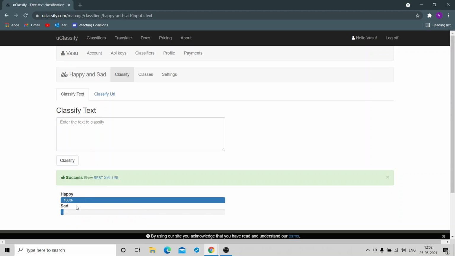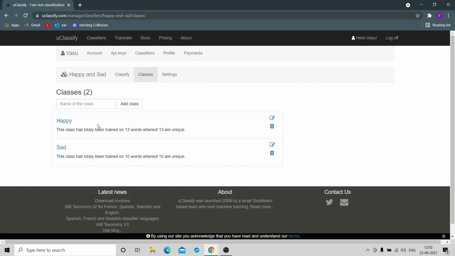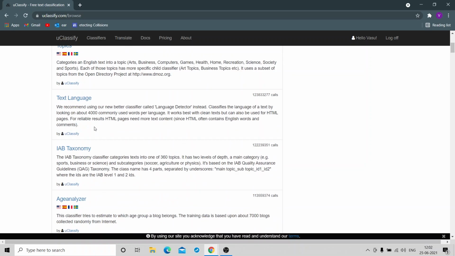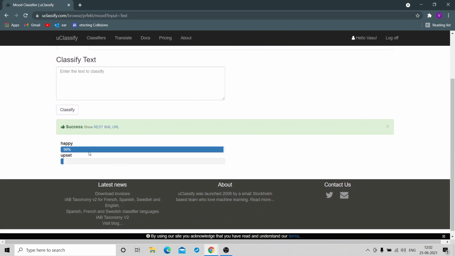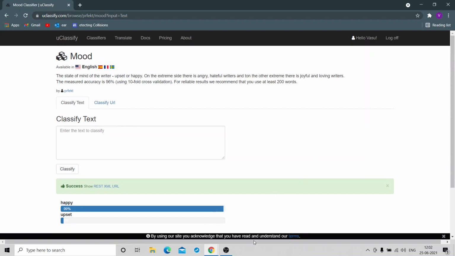Yes. So in this way it requires more data, and you can go to classes and define your own entity. You can have as many as possible and keep on adding classes, and at least 100 words for each class will give us good results. So this is something that you have created. If you want to use public classifiers, all you have to do is go to the top, select whatever you want, bring the content to this area, and click on classify. You'll get the result: happy, upset, and things like that. Thank you so much.